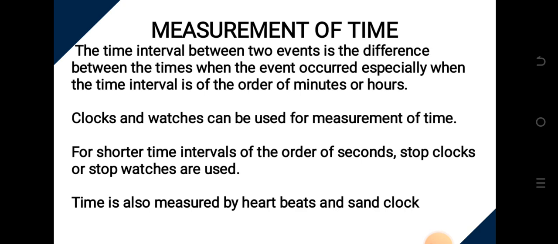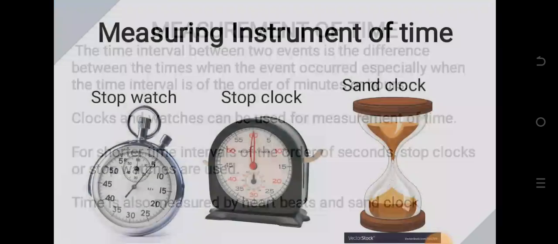Time is also measured by heartbeat. When you see the doctor, they put a stethoscope on you just to test the heartbeat, and it is by the heartbeat that it counts. There is a count. So that instrument, which is a stethoscope, can also be used to measure the heartbeat, and is also an instrument to determine time. Then we have a sound clock. All these devices will be shown in the next slide. So let's look at the next slide and see.